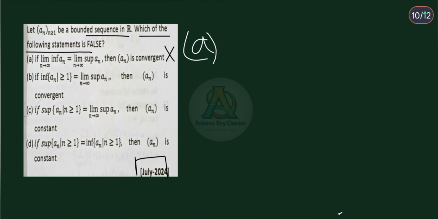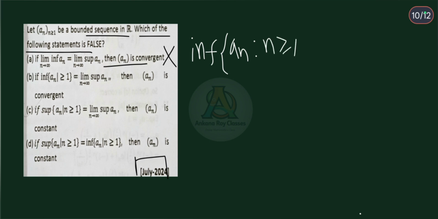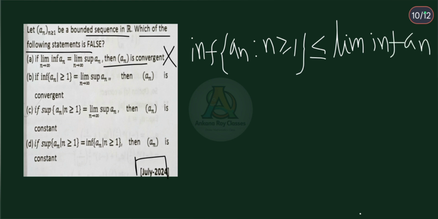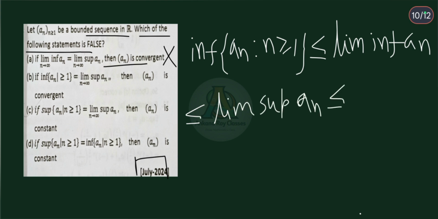Now, we know that for any sequence an, infimum of an such that n greater than or equal to 1 is less than or equal to limit infimum of an, which is less than or equal to limit supremum of an, which is also less than or equal to supremum of an such that n greater than or equal to 1. This is a very important inequality for sequences.